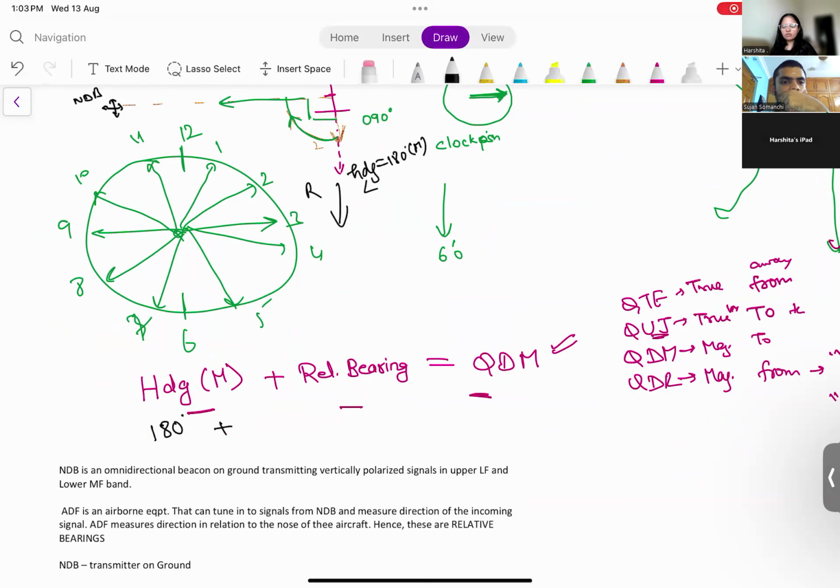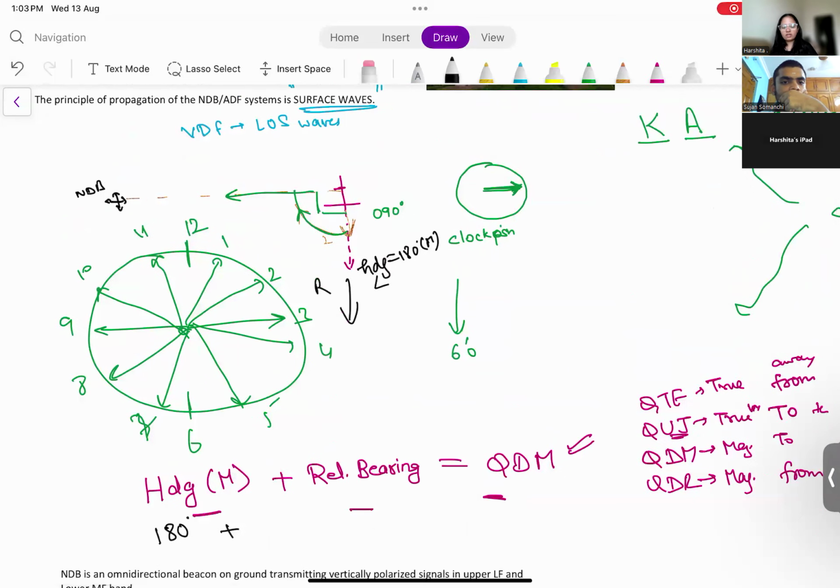The relative bearing you found out, from the nose of the aircraft clockwise to the station, was 90 degrees.